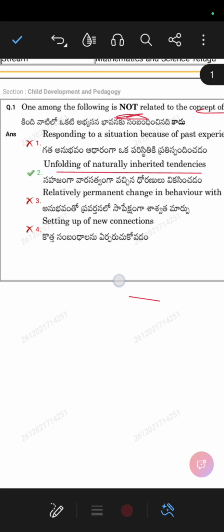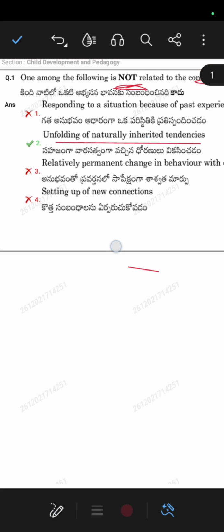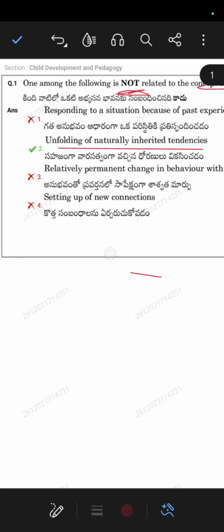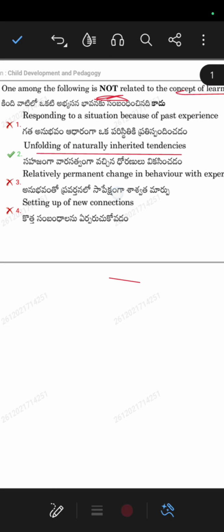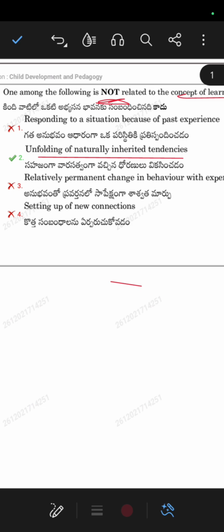I hope you understood this question. So unfolding of naturally inherited tendencies is the correct answer, and the remaining options are wrong. Setting up of new connections, these are all related to the concept of learning.